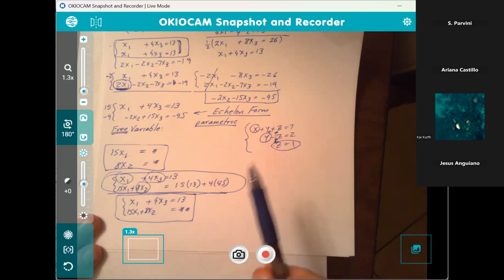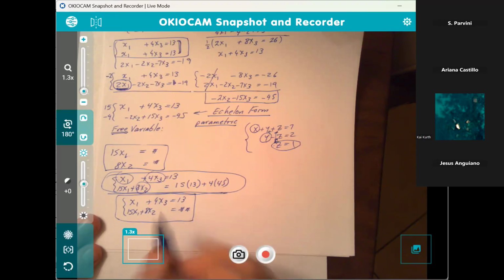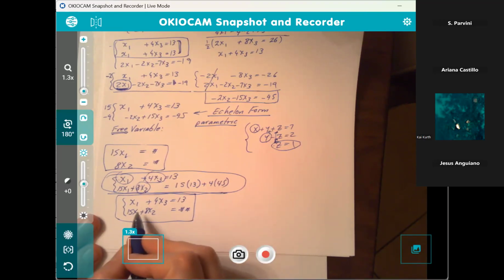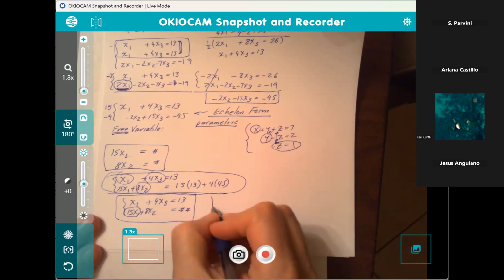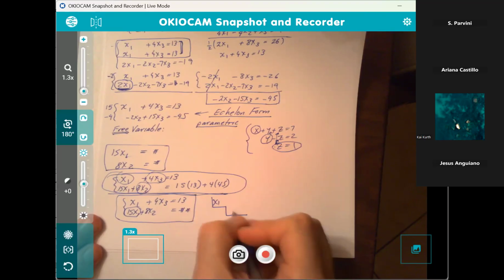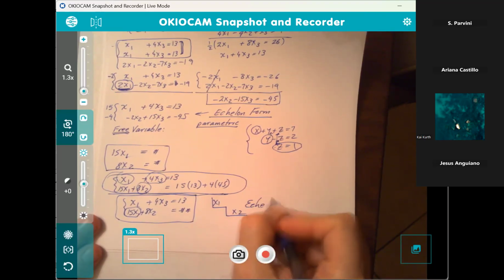We just have another equivalent system. So that's why it's called the echelon form. And this is not in the echelon form, by the way, is it? No, because it's redundant. The echelon form is going to be like this: x sub 1, x sub 2. This is the echelon form.